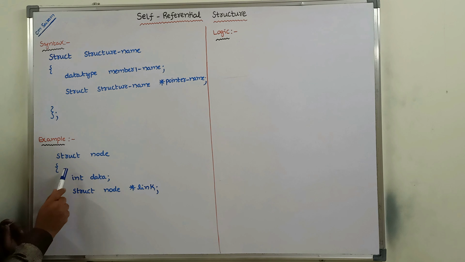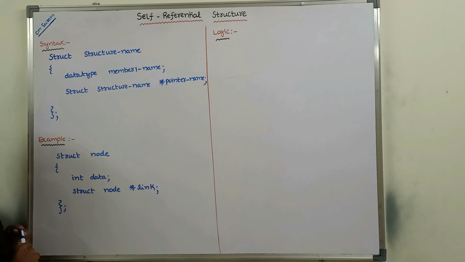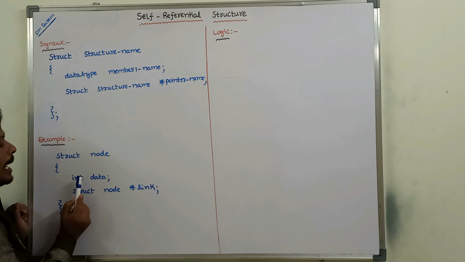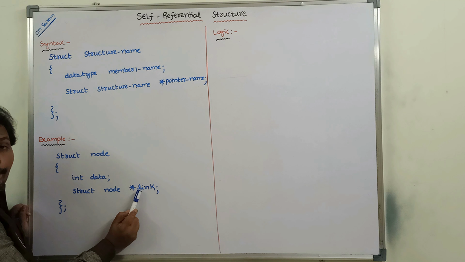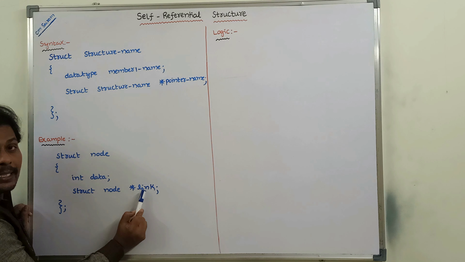Now consider this example. struct node. Node is nothing but the name of the structure. These are the two members of the structure. The first member is data. Its type is int. The second member is a pointer variable. Its name is link.